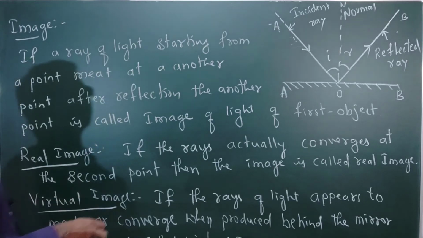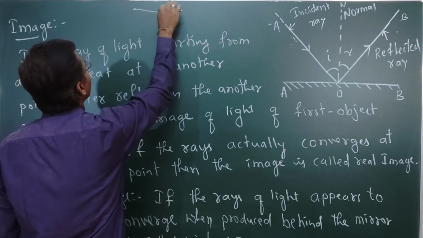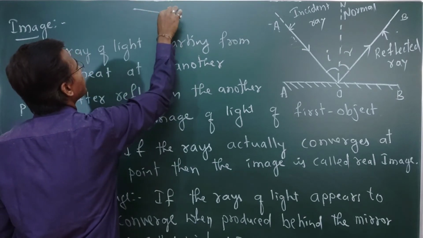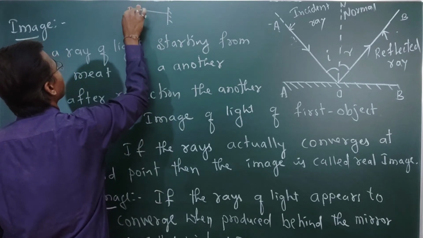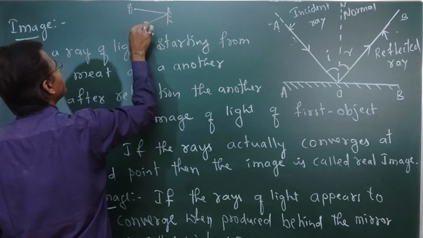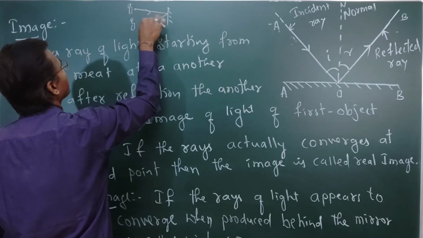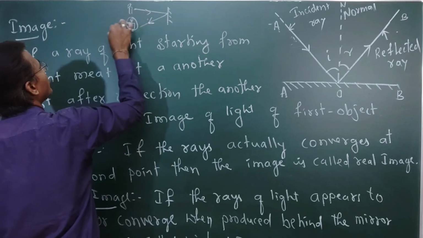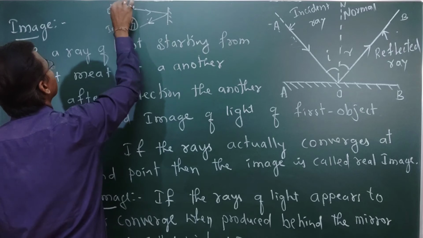For example, if I want to say it this way, this is one image. A mirror is there, and for example a candle is there, so the reflection takes place and we get the image. So this is what we are going to call the image, and this is the object.